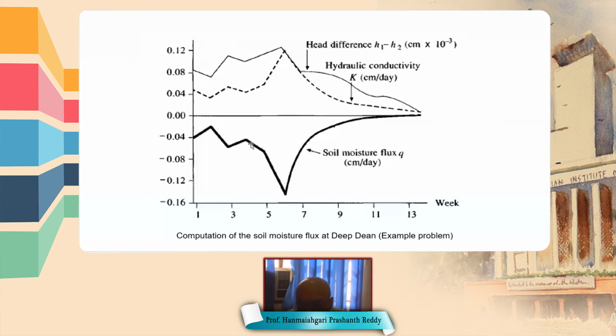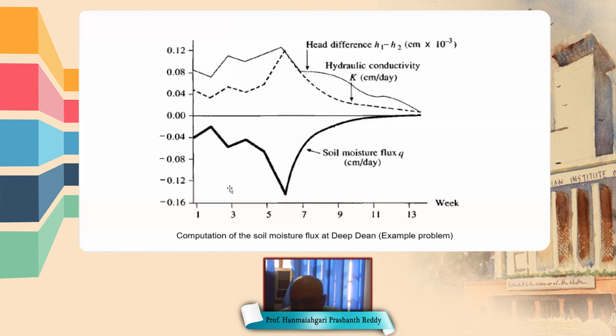So they are plotted in this figure. Hydraulic conductivity is plotted, that is shown by this dotted line, and head difference is shown by this continuous line. Then the flow rate, or we can say soil moisture flux, is shown by this thick line.